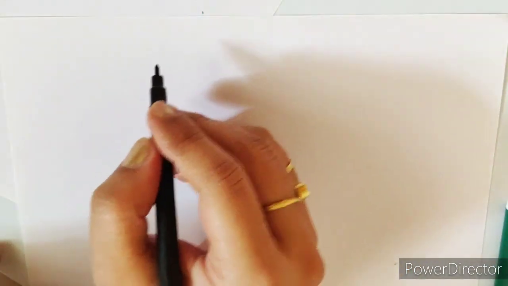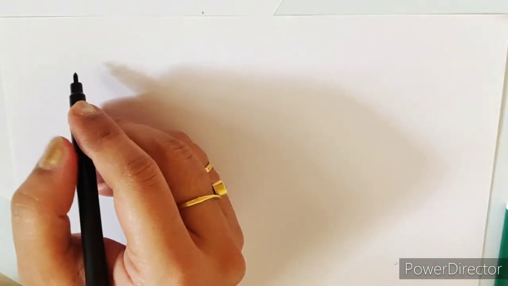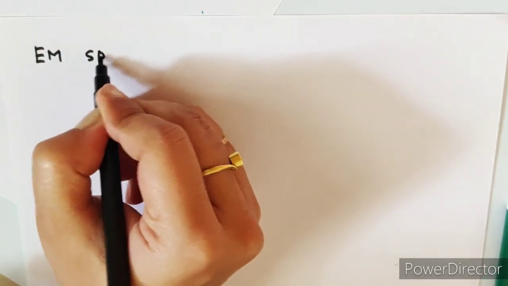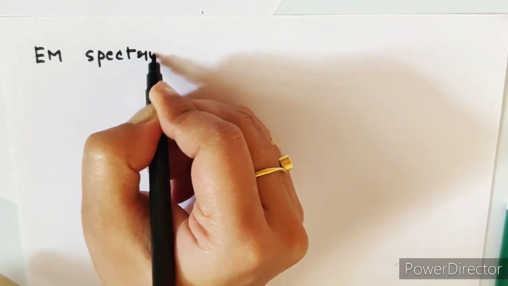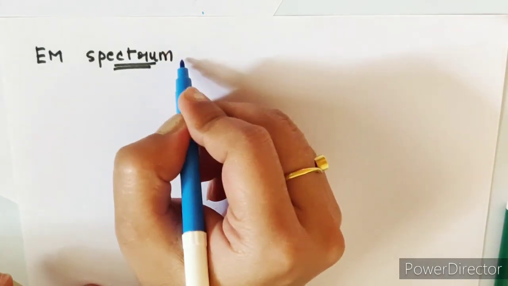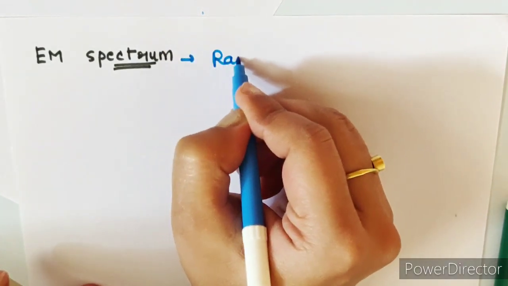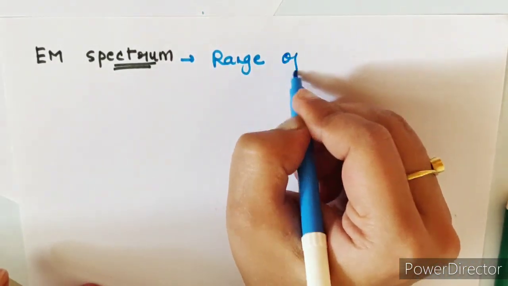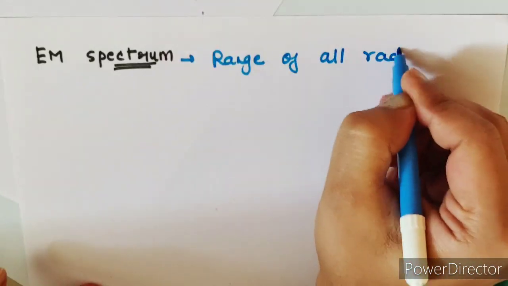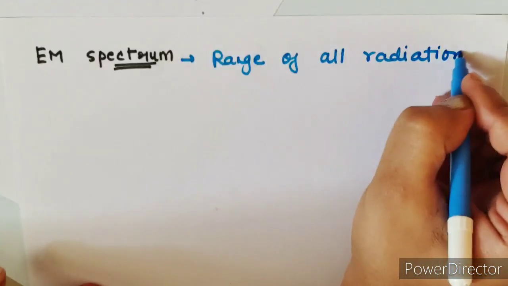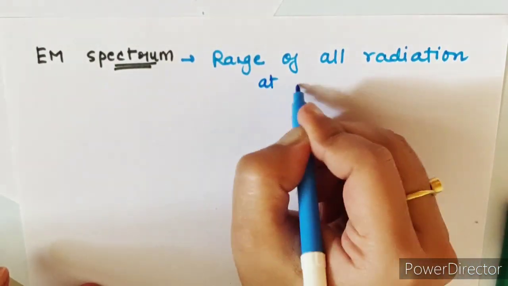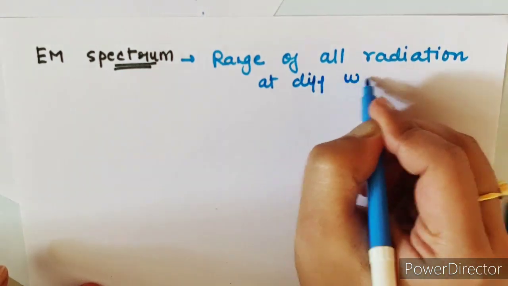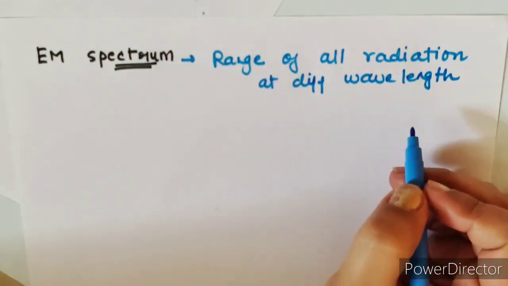So till now we have seen what radiations and black body are. Now let's understand what the electromagnetic spectrum is. The electromagnetic spectrum is the range, or it constitutes all the wavelengths, or you can say it is the range of all the radiations emitted by any particular real object at different wavelengths and at different temperatures.